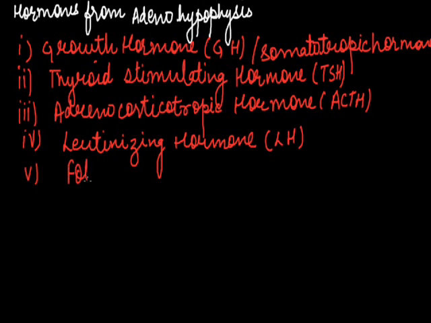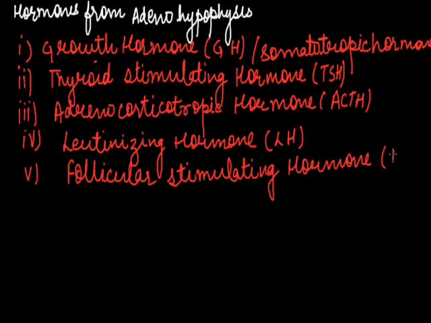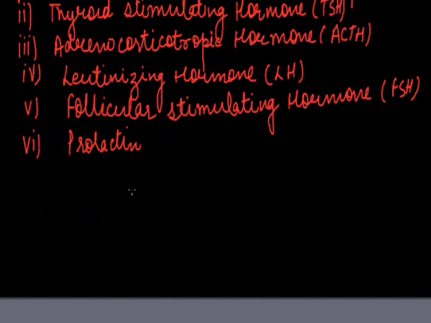Next is follicle stimulating hormone, also called FSH. Sixth and the last hormone from the adenohypophysis is prolactin. These are the hormones from the adenohypophysis.